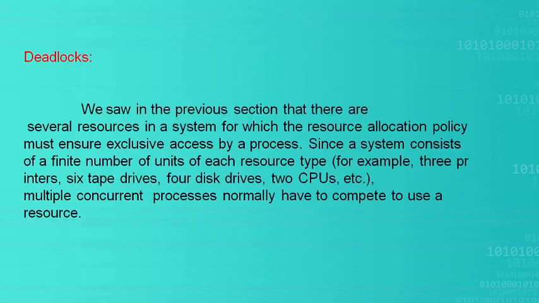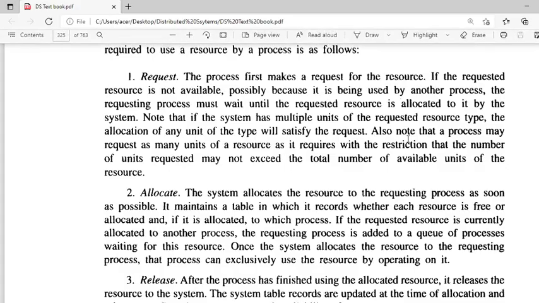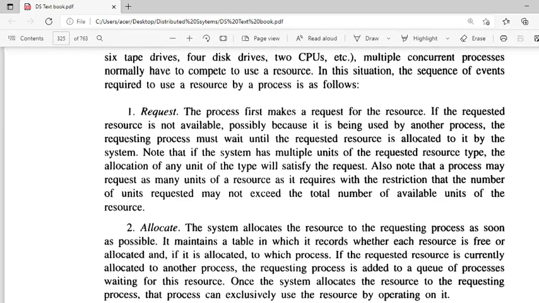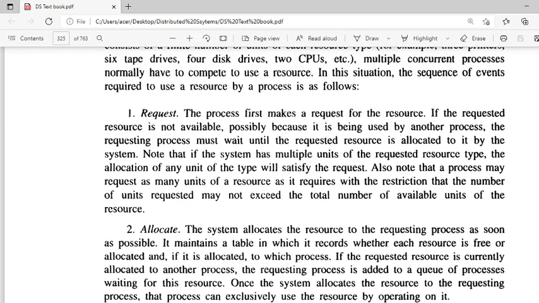Like that, we can follow some resource allocation policy to ensure exclusive access by a process. The sequence of events required to use the resource are request, allocate and release. We have already seen this.